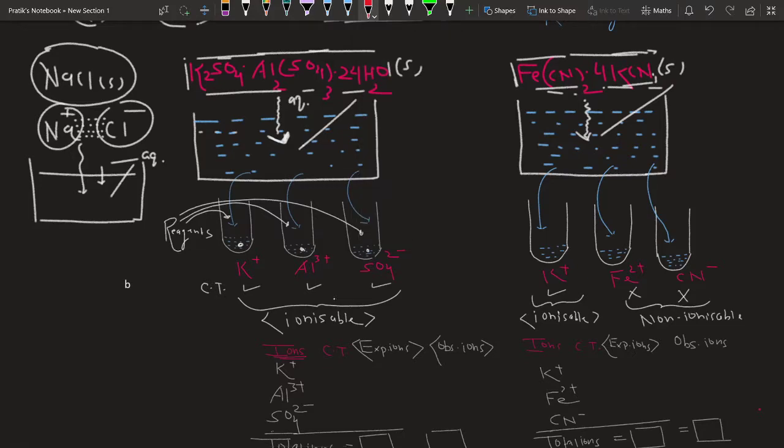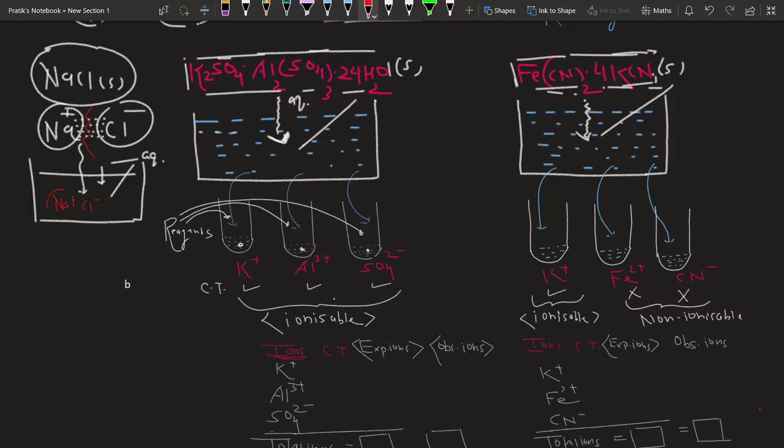If you see, initially it was solid, but when it was taken into the aqueous medium, it disappears. It disappears because the water has the ability to break this bond. So if this bond breaks, it gets converted to smaller ions, and these smaller ions can't be seen. This process is referred to as dissociation, or you can say ionization. So in this aqueous solution, the solid salt which was very stable forms its own ions, Na plus and Cl minus ions.